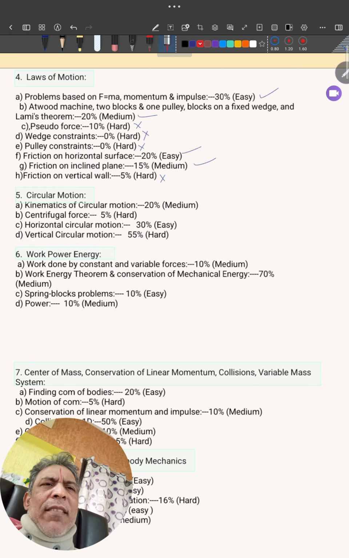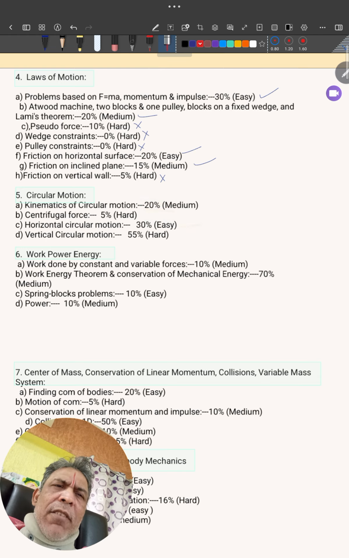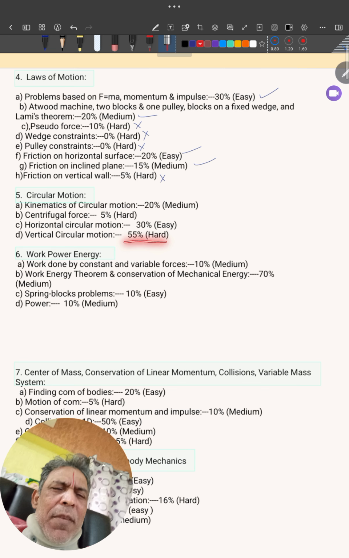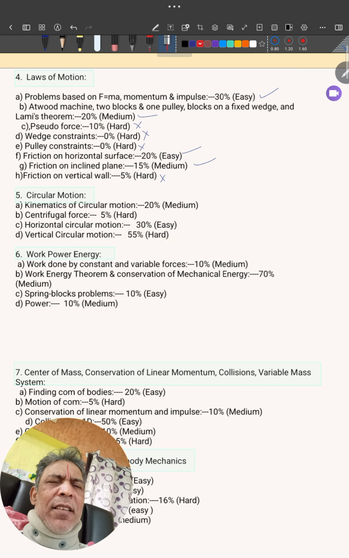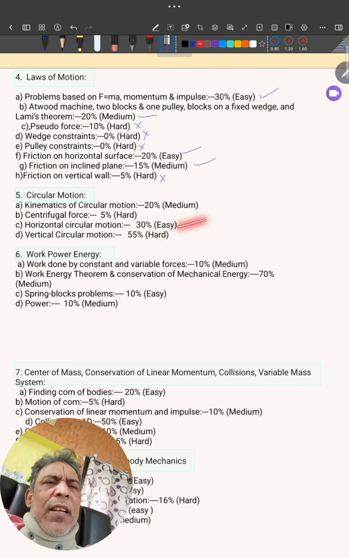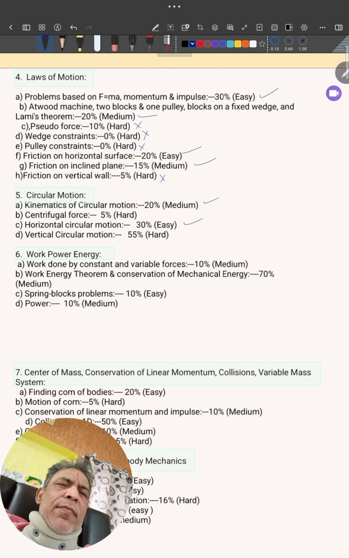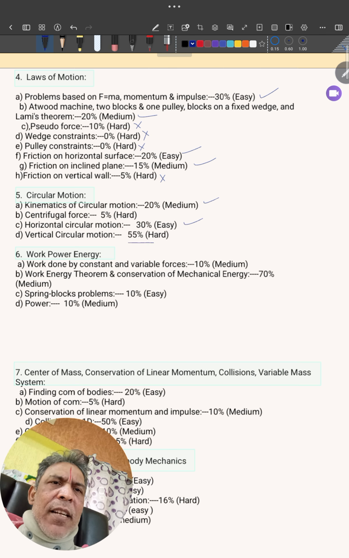Now you have to make a choice. At least prepare kinematics of circular motion and horizontal circular motion, 50% of the chapter. Okay, you are able to prepare it. Vertical circular motion, at least remember the basic formulas and go. You can manage. In horizontal circular motion, only banking will come, and it comes under the easy category. So for circular motion, you should prepare at least these two, and vertical circular motion at least formula based.